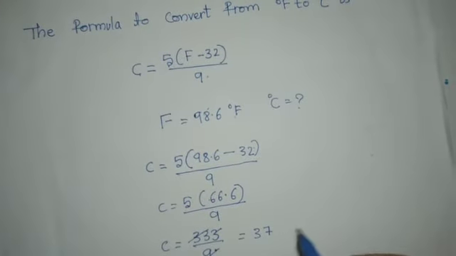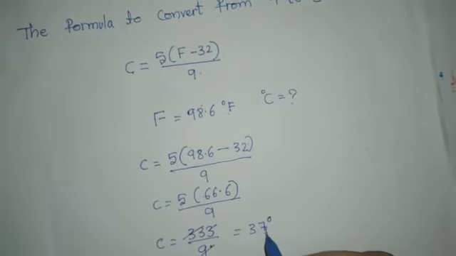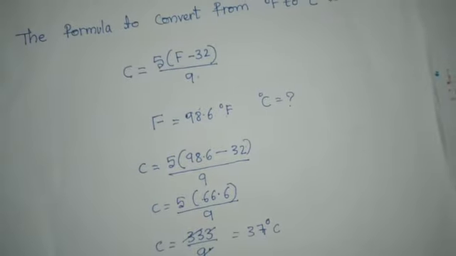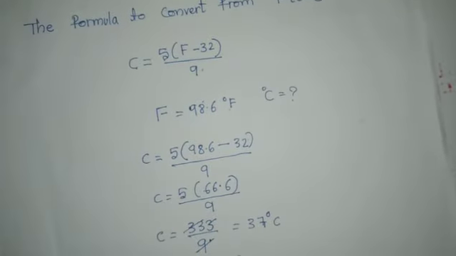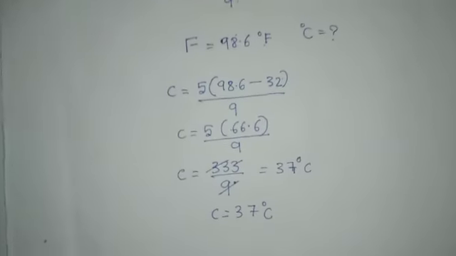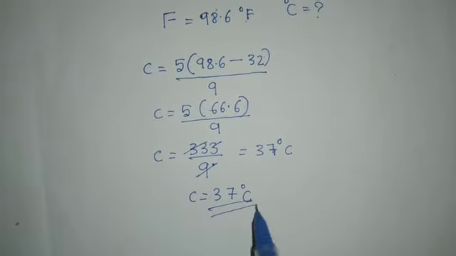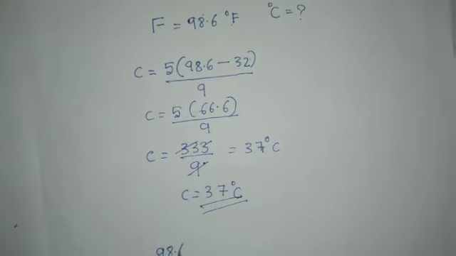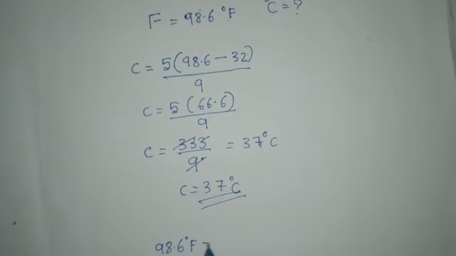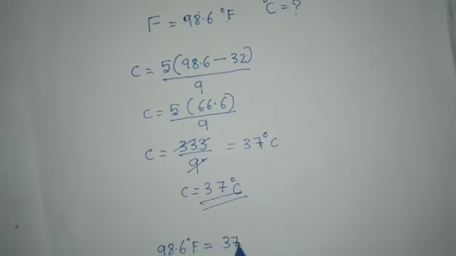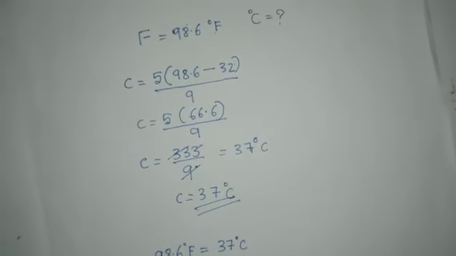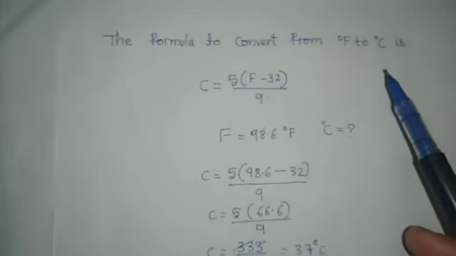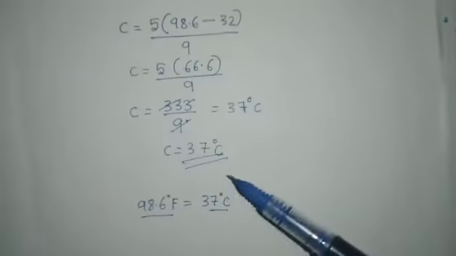So C is equal to 37 degree Celsius. This is the answer. It means 98.6 degree Fahrenheit is equal to 37 degree Celsius. So now we have converted from Fahrenheit to degree Celsius.